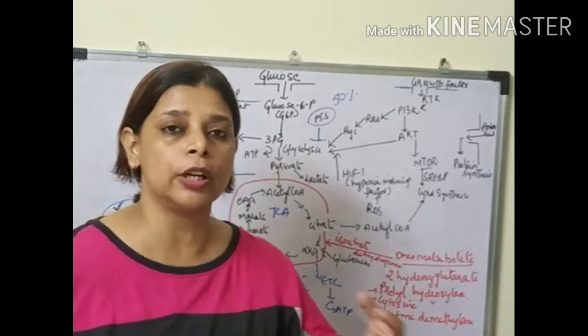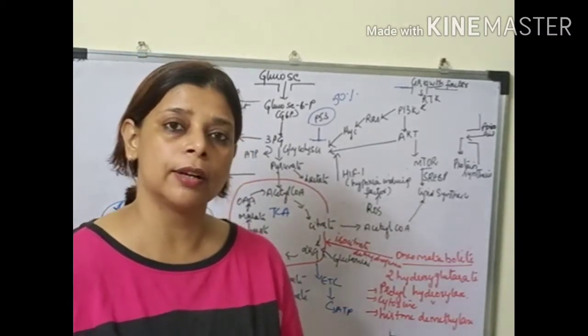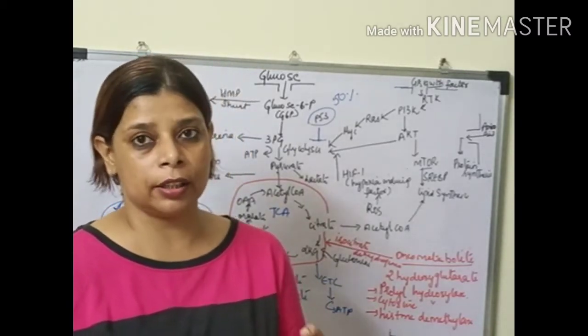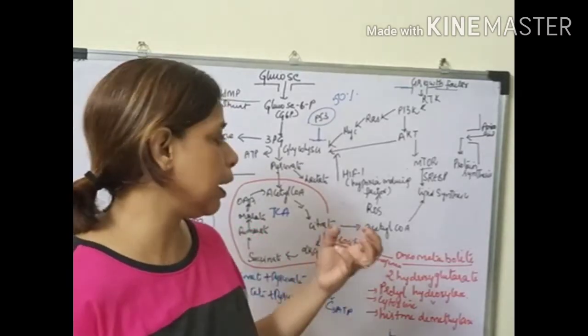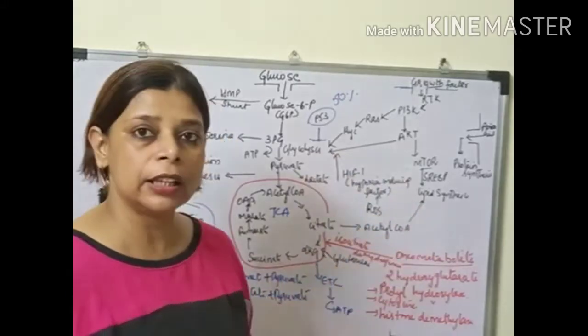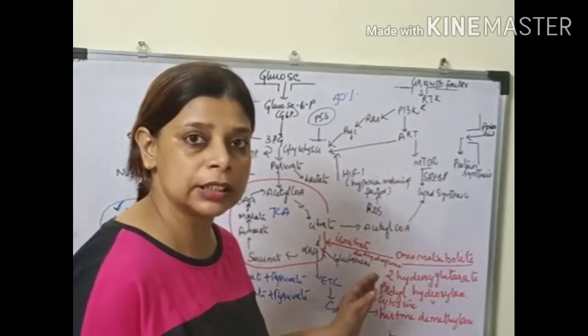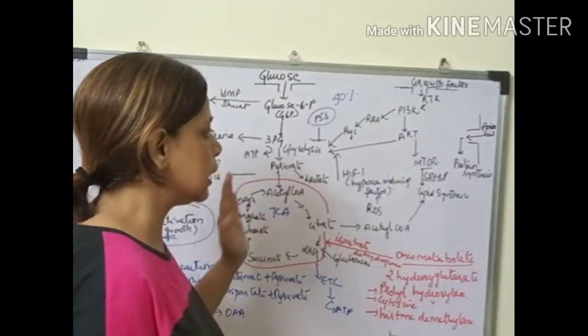Now, for a new cell to form, for the formation of a new structure, they require these important macromolecules. That is, they require these complex molecules. So for this, they try to maintain the balance by reprogramming or rewiring the whole metabolic system.